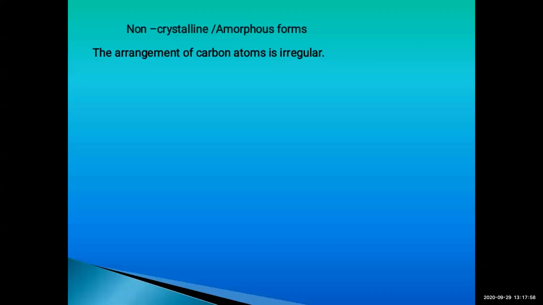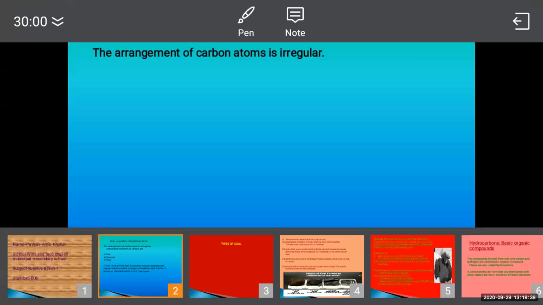If we look at diamond, graphite, and fullerene, all of them possessed a particular shape. Diamond had a plain surface, sharp edges, and a definite geometrical shape. Graphite had a hexagonal shape, and fullerene possessed a buckyball-like shape. But in the non-crystalline form of carbon, the arrangement of carbon atoms is irregular. That means it does not have a definite shape.